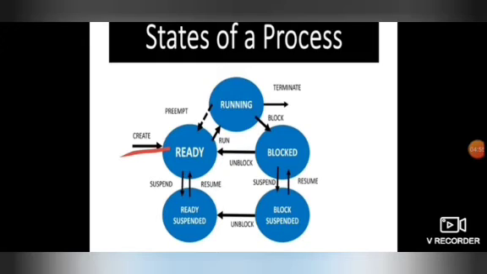During the running time, when any interrupt occurs, or when that particular process requires extra resources or extra memory in order to execute, it cannot complete that running process, so it will get blocked. At that time the process will move into the block state, and when the process is completed it will move into the terminated state.